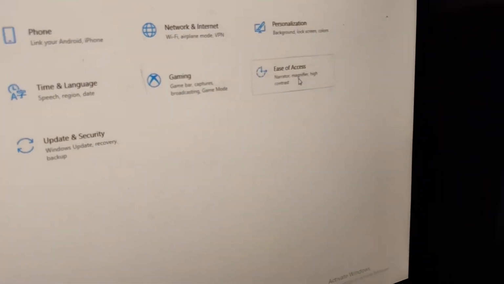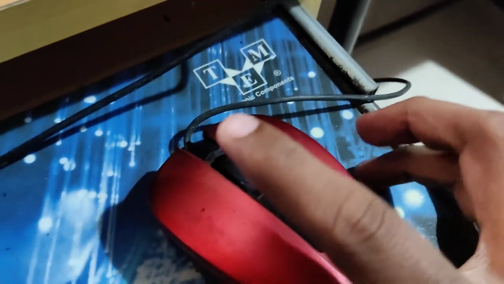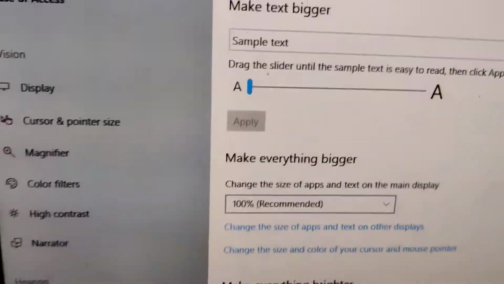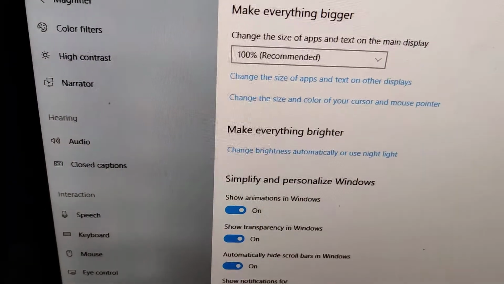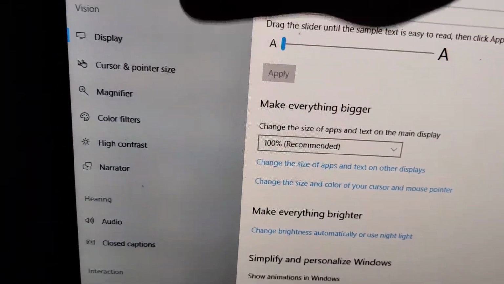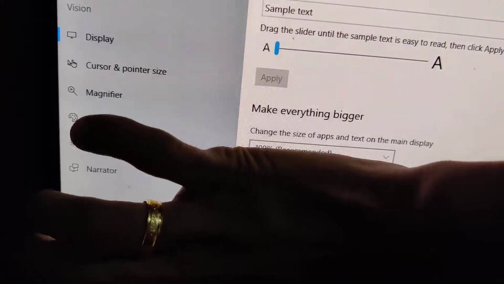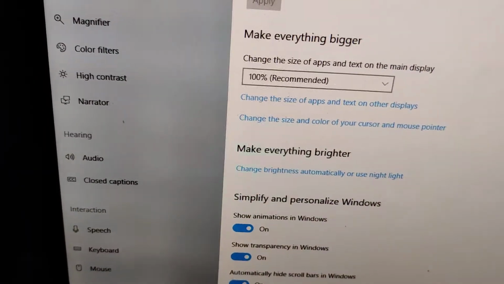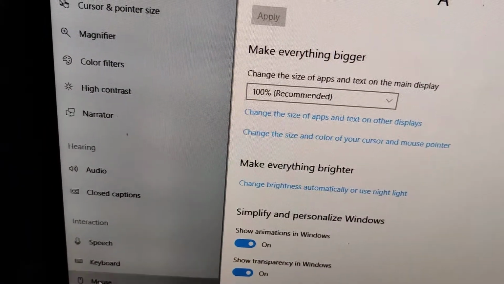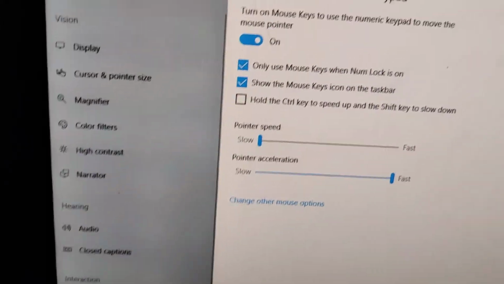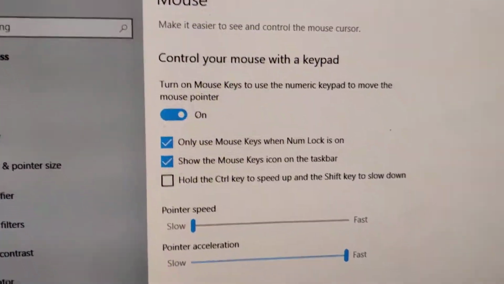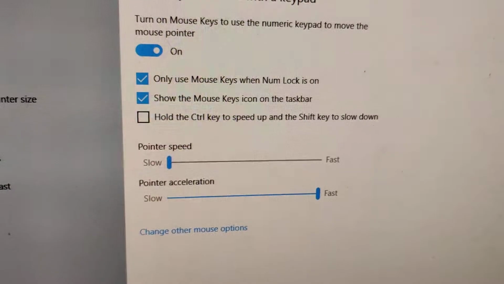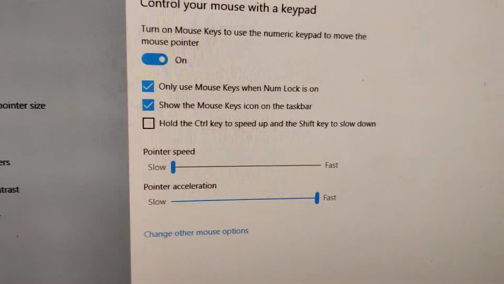So we know that on our mouse we are clicking, this is the left side and right side, and I click the left side here to open Ease of Access. And from Ease of Access we can see the Interaction section at the bottom, and in the Interaction section you can see it is written Mouse. I click Mouse from here, and in this Mouse page, you can see here, Change other mouse options at the bottom.